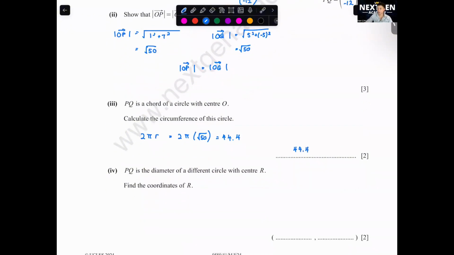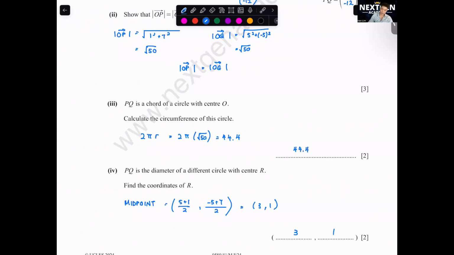Number 4, PQ is the diameter of a different circle with center R. Find the coordinates of R. Okay, so we need to find the midpoint, which is (5 plus 1) divided by 2 and (-5 plus 7) divided by 2. We want to find the midpoint of PQ because they say it's the diameter. Diameter, the center will be the middle part. Okay, so here (3, 1).